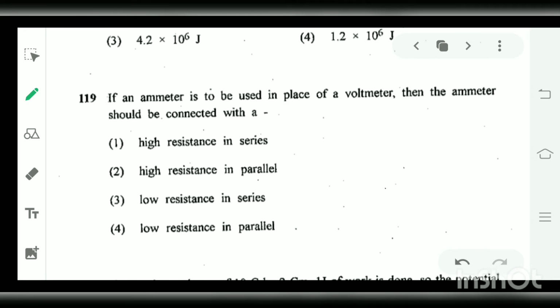Next is, if an ammeter is used in place of a voltmeter, then the ammeter should be connected with a... Guys, if a voltmeter is used, the resistance of a voltmeter is very high, and a galvanometer having high resistance in series can be used as a voltmeter.